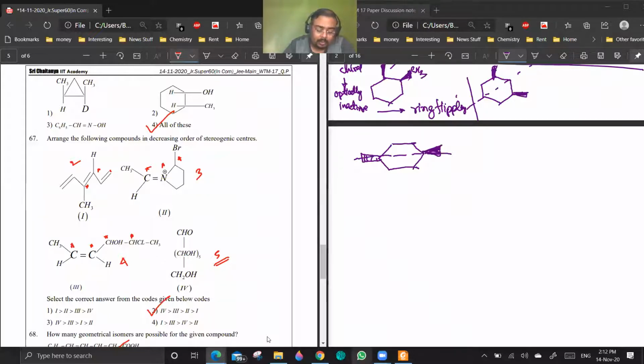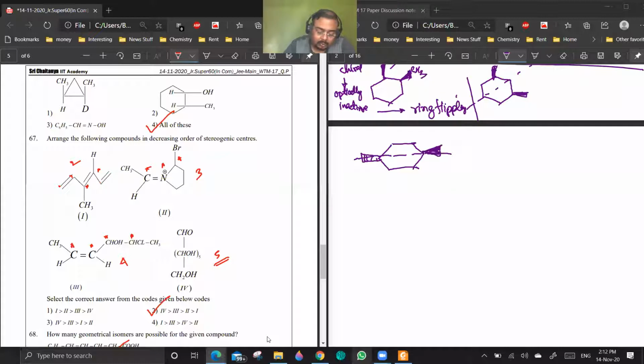This sp2 is connected to two similar groups, so it won't be a stereo center. If this is not a stereo center, then this one is also not a stereo center. Similarly, this is not a stereo center, this is not a stereo center.